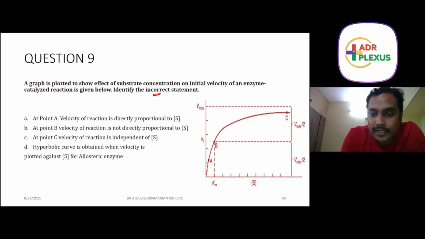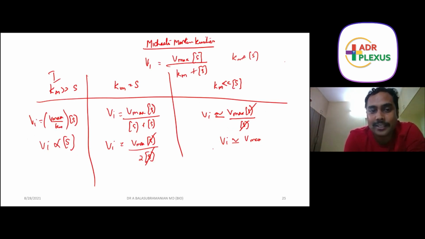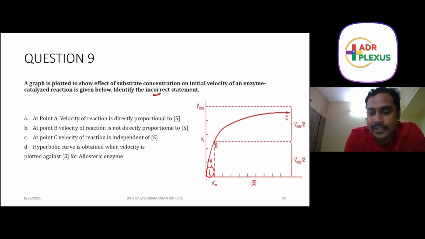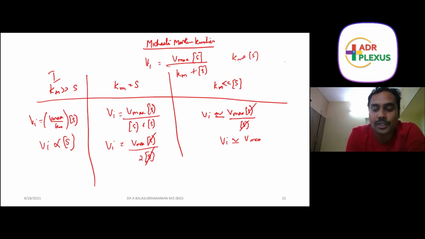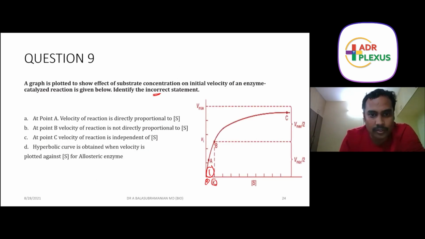But let's look here. Scenario number 1, which I have told you: Km is greater than the substrate concentration. Look at the graph. Substrate is here, Km is here. Km is greater than the substrate. So at this point velocity is directly proportional to the substrate.